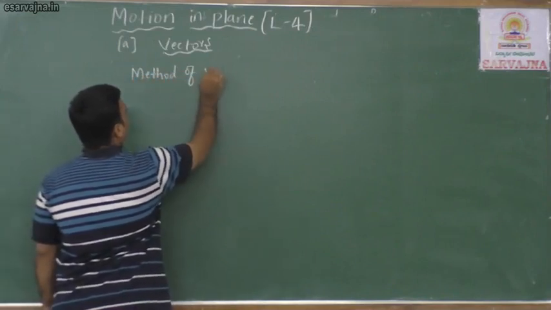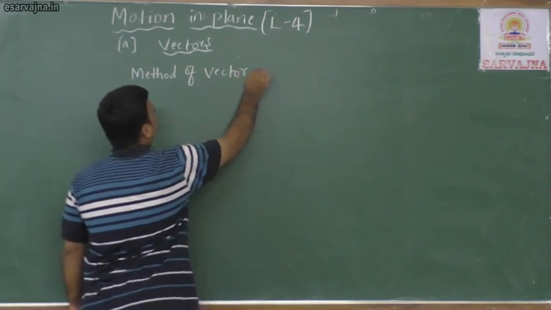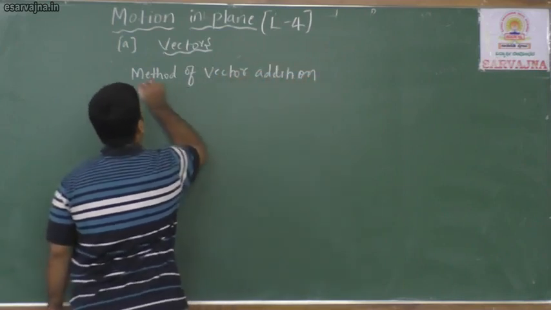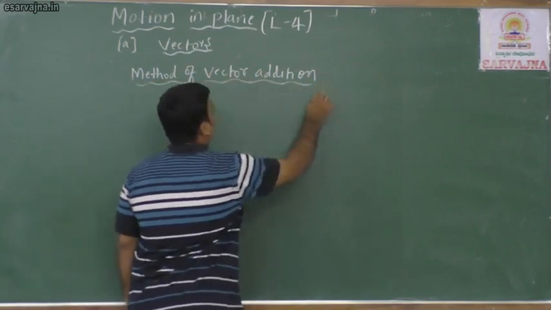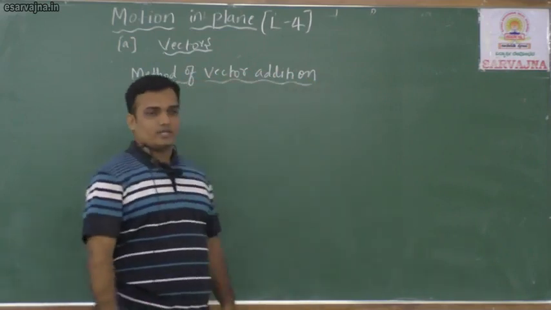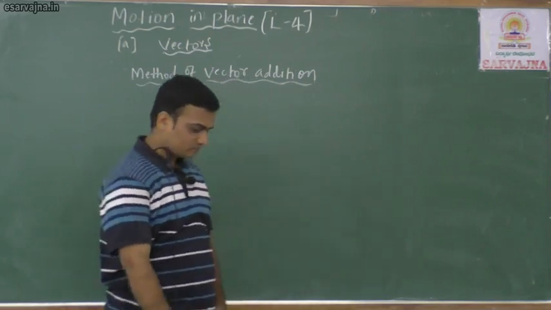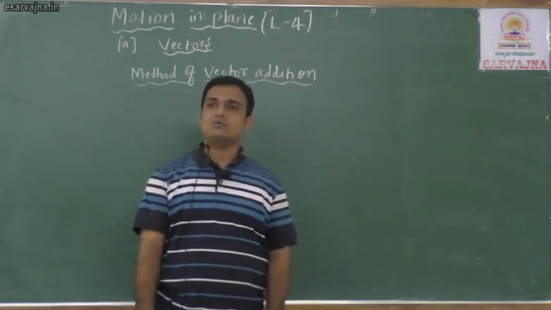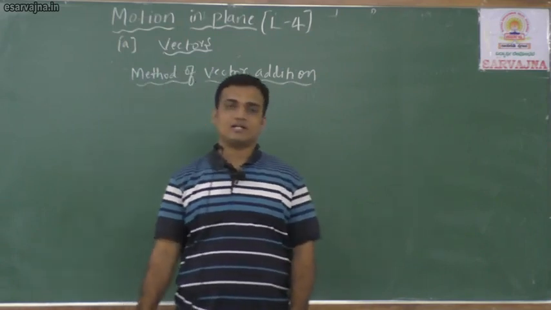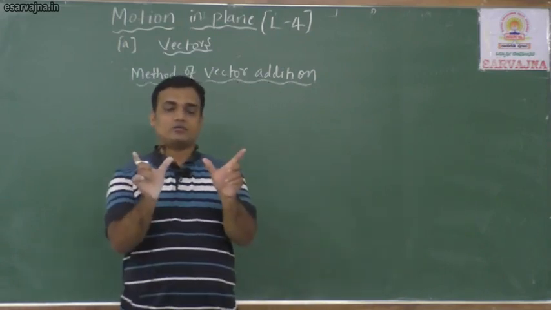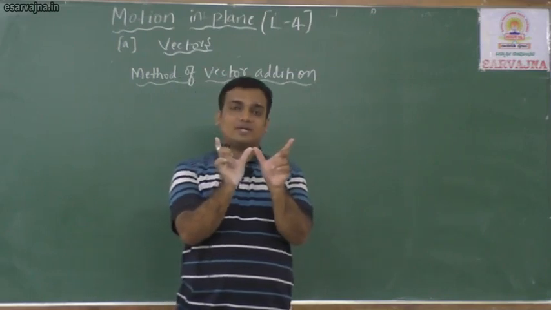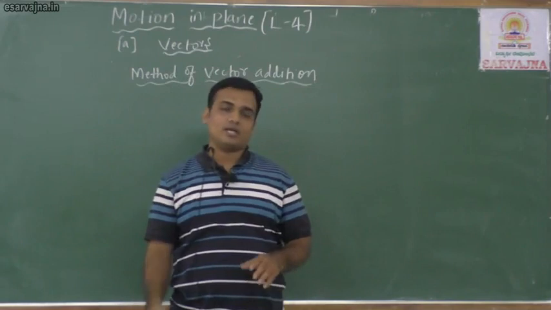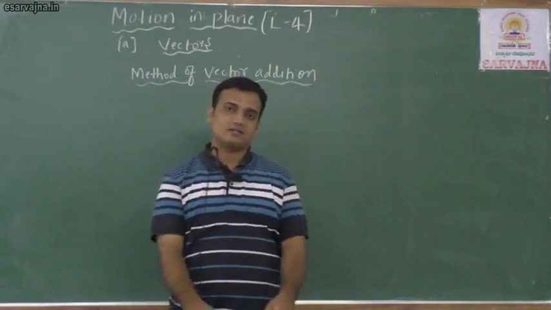Method of vector addition. The session starts from here. Listen. Just now we learned how to add two collinear vectors. Take two vectors and keep them in such a way that the head of vector A is connected to vector B. Then you will get the resultant.